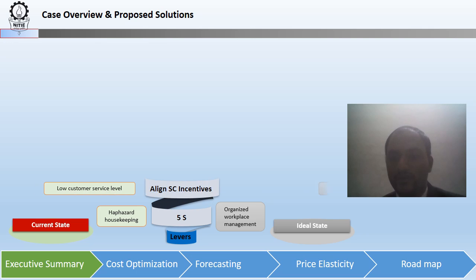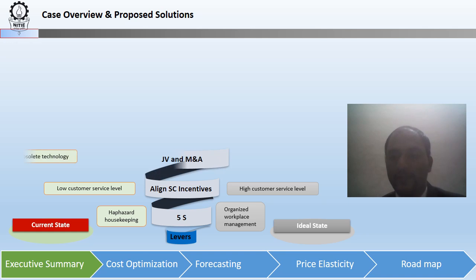Secondly, we should improve the customer service level. Since we have multiple stakeholders in the entire value chain, all the supply chain incentives have to be aligned towards measurable customer service level. This will motivate different stakeholders to coordinate with each other and attain the global optimum to reduce the total supply chain cost.